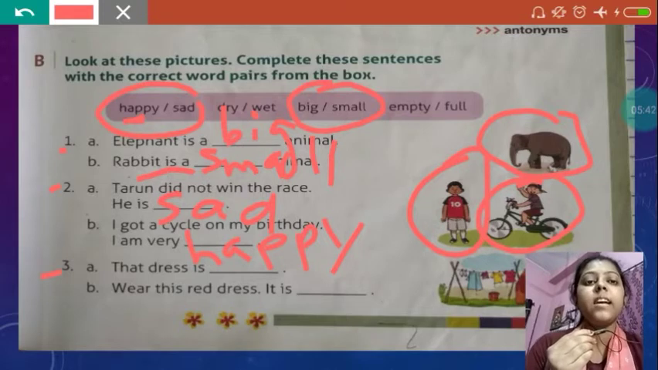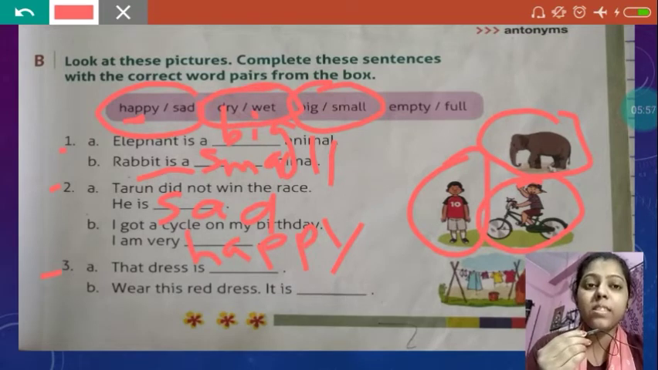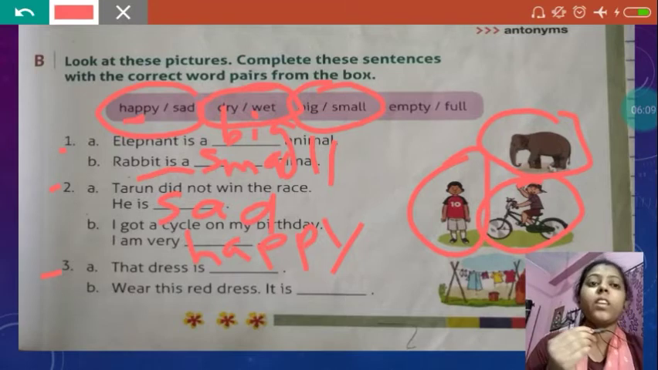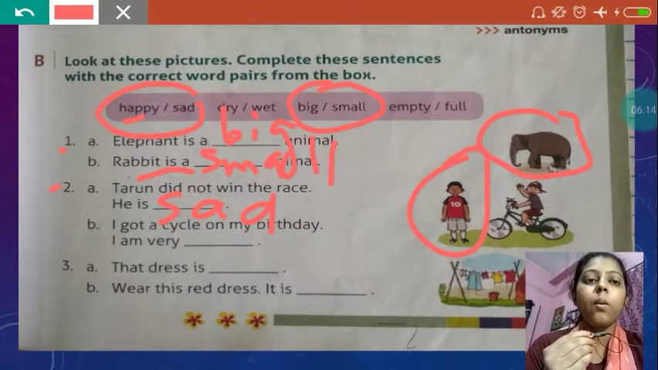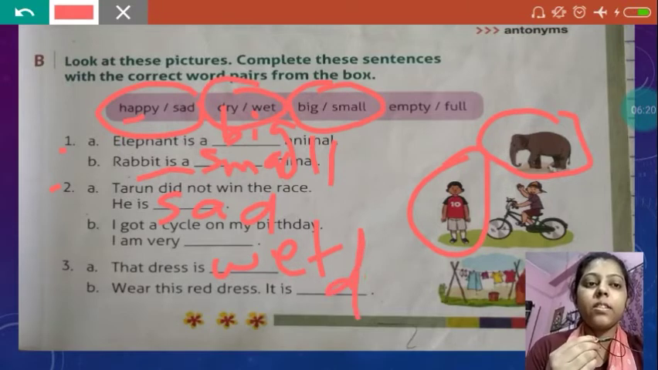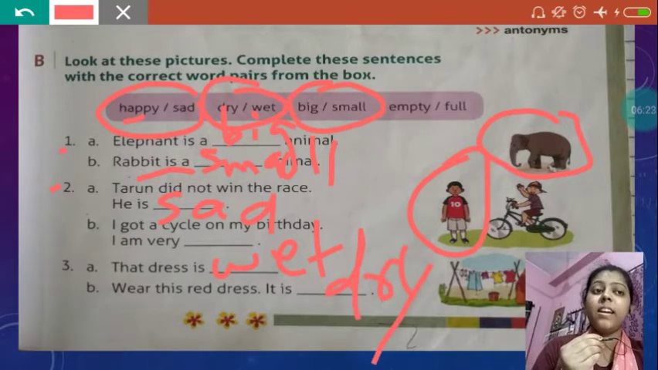Question number 3 says that the dress is dry. That dress is wet. Now it is telling that the dress is wet. Wear this red dress. So when will someone tell you to wear a particular dress? When it is dry. Of course, no one will tell you to wear a dress when it is wet. So that dress is wet. An opposite word for wet is dry. So wear this red dress. It is dry.